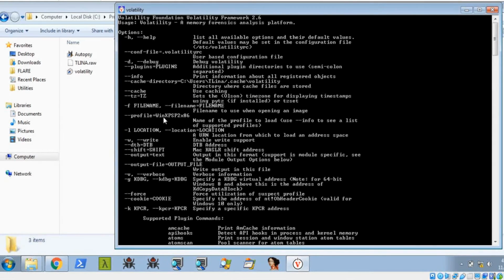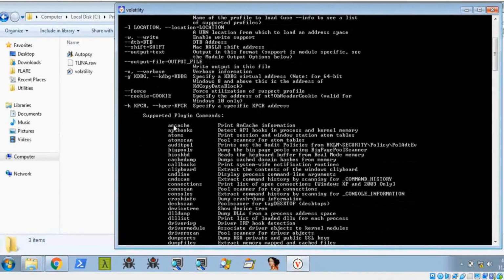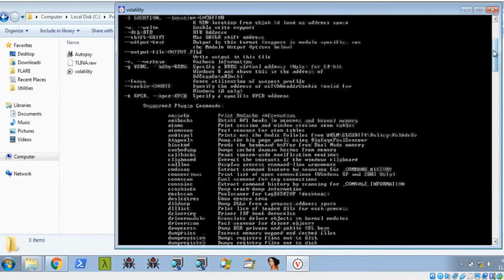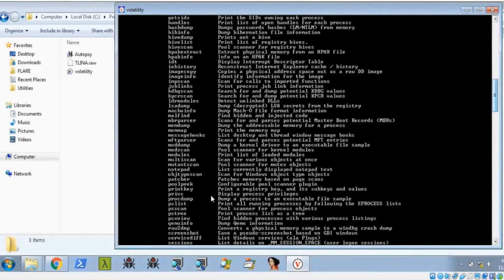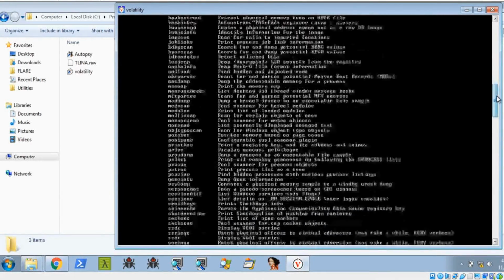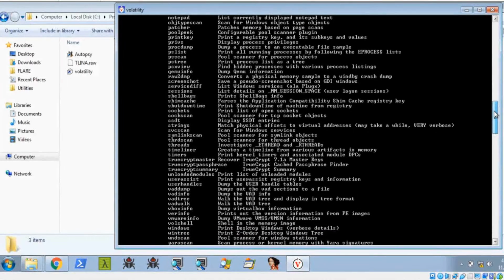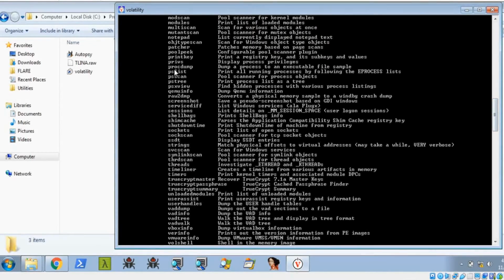What are the profiles inside that machine dump memory, and what are the info. These are some supported plugin commands. Here you can see image info, we can get identify information for the image, and pslist, which prints all running processes by following the EPROCESS list, and we can get procdump, which dumps a process to an executable file sample.